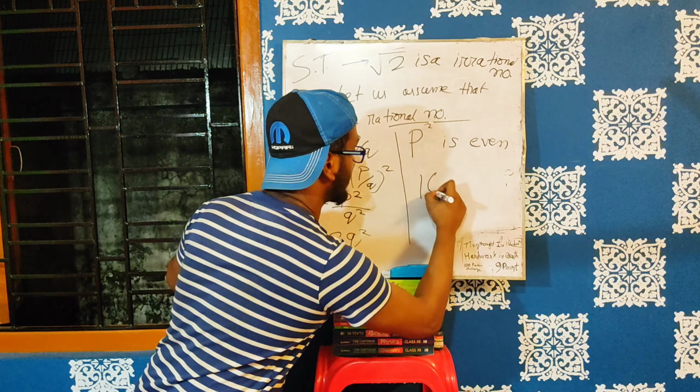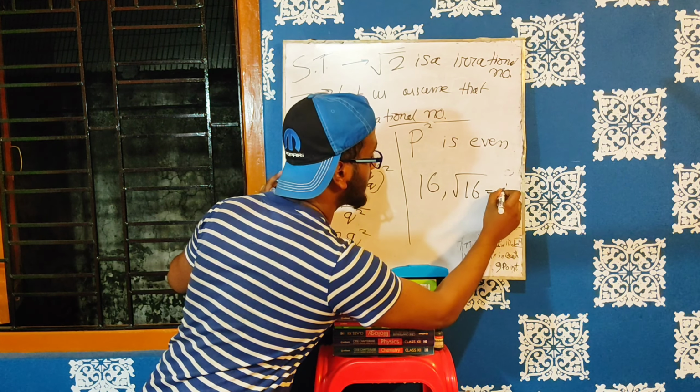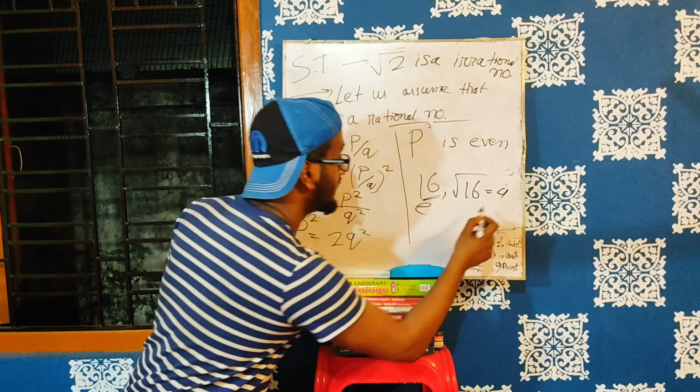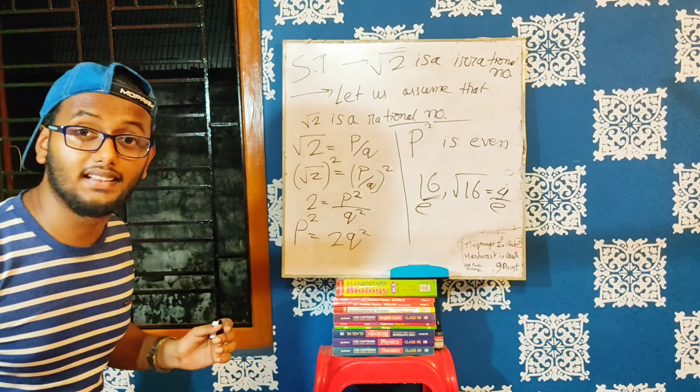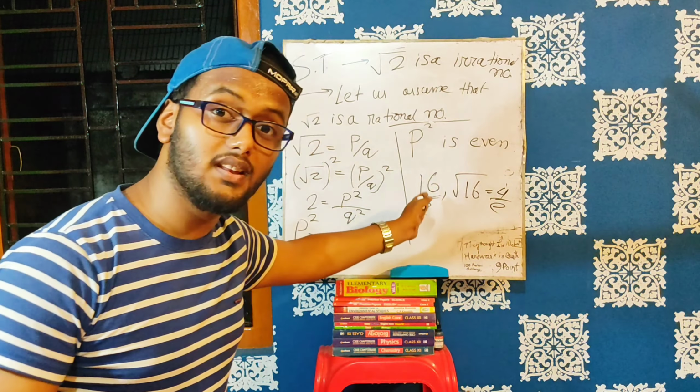Now, in class 8, you have already read that the square of an even number is always even. Remember that one? Let's say p square is an even number. Let's say 16. 16 is an even number, and we can write 16 as 4 square. So if you take the square root, what will you get? We will get 4, and 4 is also an even number. If we do root over 16, then we will get 4. This 4 is also an even number. That means the square of an even number is an even number.